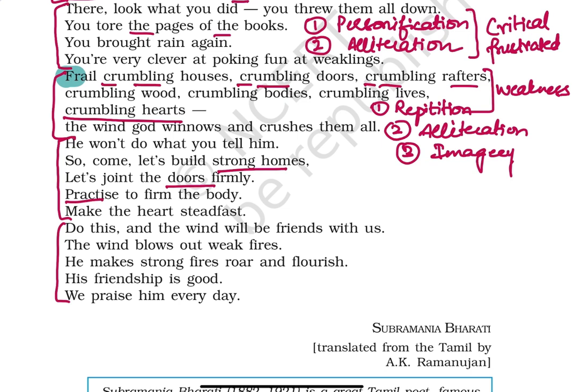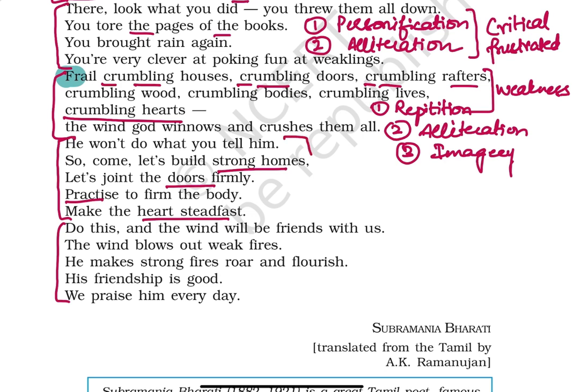Make yourself physically, emotionally, mentally very, very strong. And make the heart steadfast. Now, what do you mean by this line, make the heart steadfast? That means you really need to make sure that your heart is totally full of power, and it withstands any kind of difficulty, any kind of hardship that you face in your life.